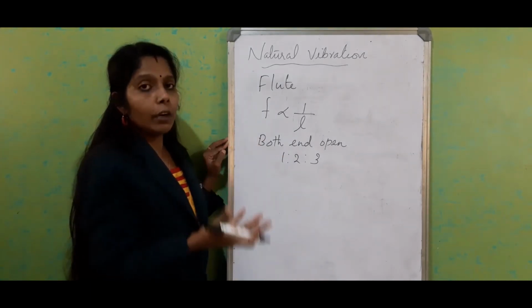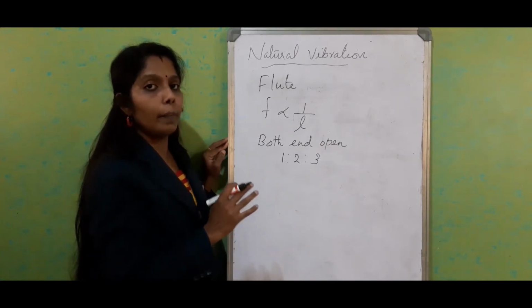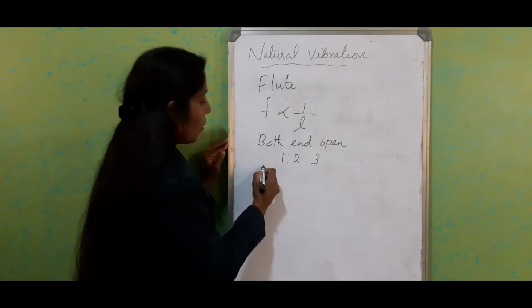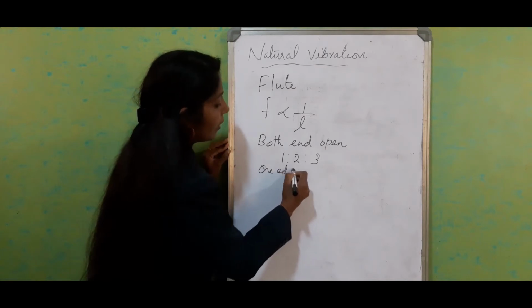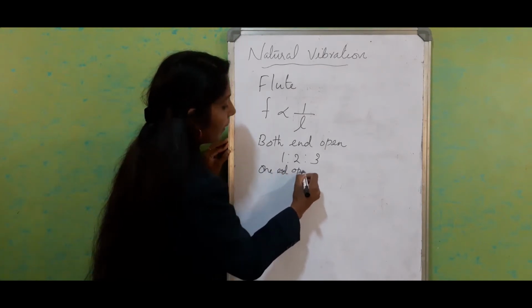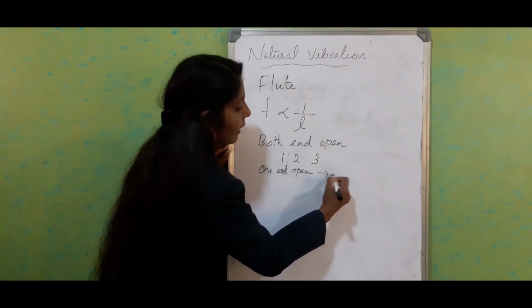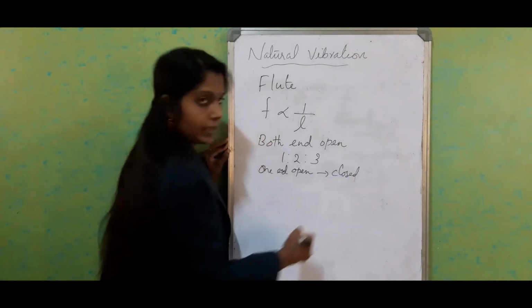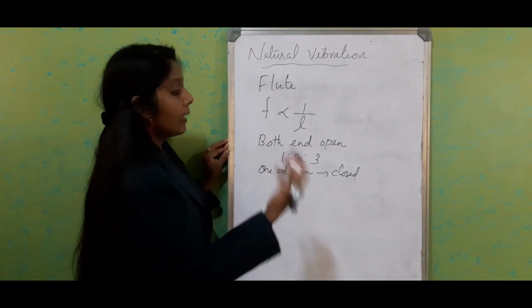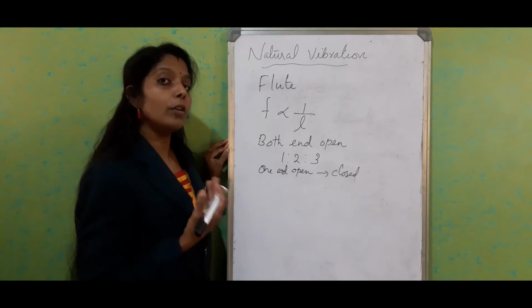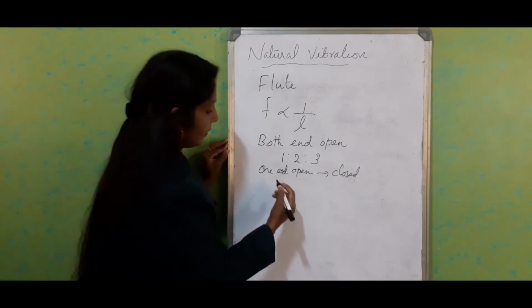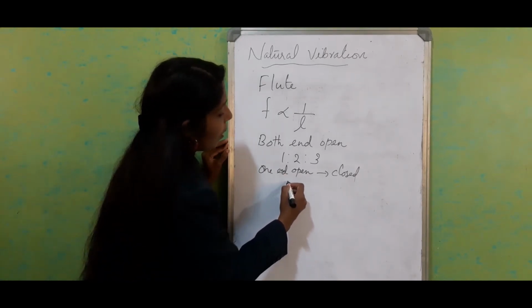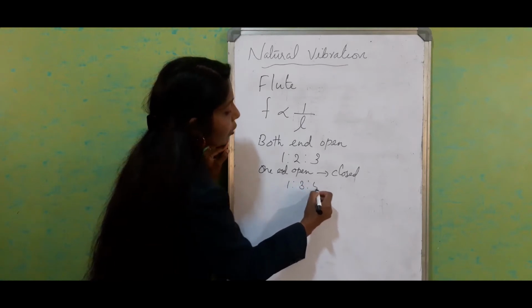If we are using an organ with one end open and another end closed, if you are using such a kind of organ, the modes of vibration, the modes of frequency produced will be in the form of 1:3:5.